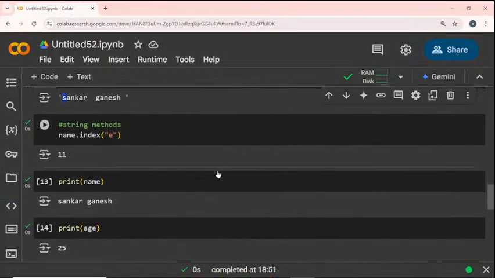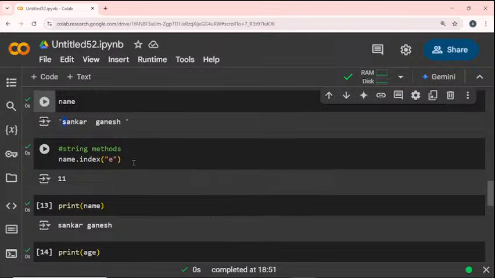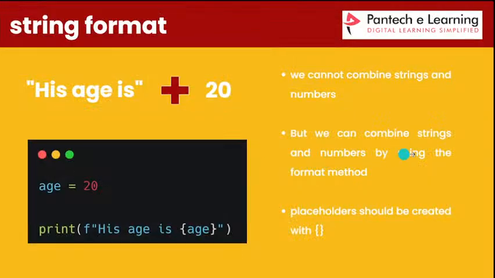So now I continue the session. The index function is used to find the index value of a particular character in a word. Okay, so next one is